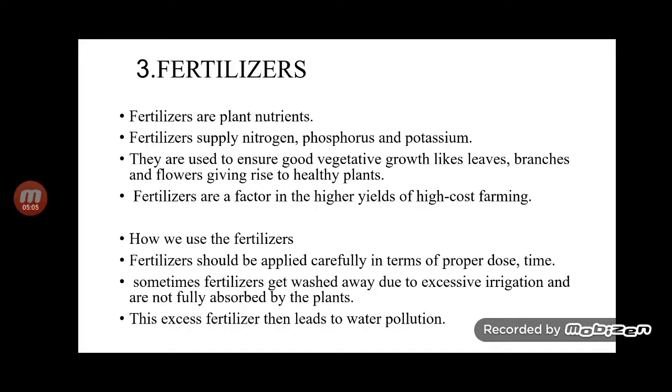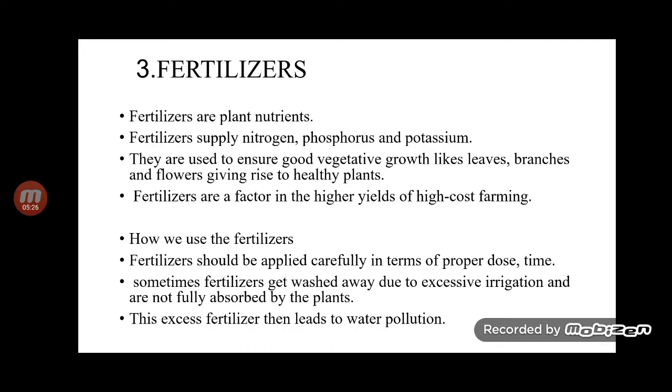Fertilizers are a factor in the higher yield of high-cost farming. Then how do we use the fertilizer? Fertilizer should be applied carefully in terms of the proper dose and time. That means the plant requires a small amount of fertilizer, and if we give more, there is a side effect. So we need to maintain the proper dose and time.